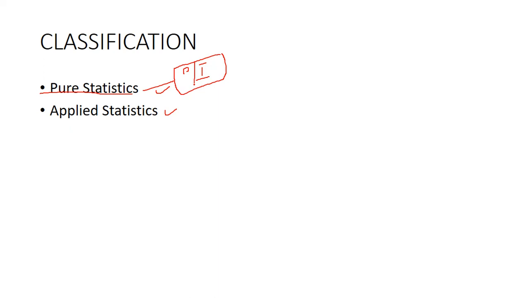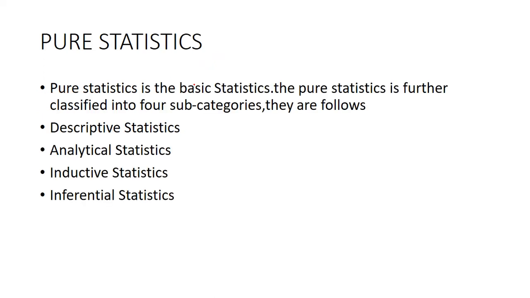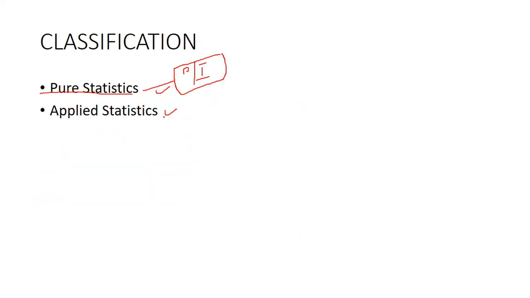Now we can see the formal definitions of descriptive and inferential statistics. See, pure statistics is the basic statistics. Pure statistics is further classified into four categories: descriptive statistics, analytical statistics, inductive statistics, and inferential statistics. In biostatistics, descriptive statistics and inferential statistics are the most important. Before that, applied statistics comes under sampling, SQC, psychology, and time series. These are all applied statistics.